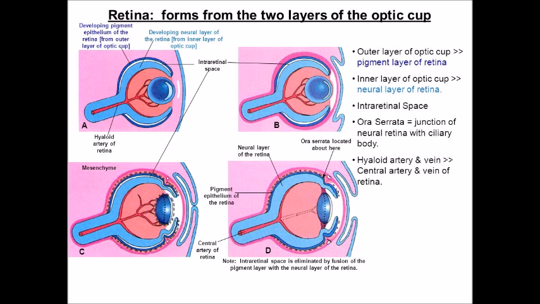By the 8th month, all the layers of the retina are laid down, but the maturation of photoreceptors continues after birth, which explains why the visual acuity of a child continues to improve as he grows.